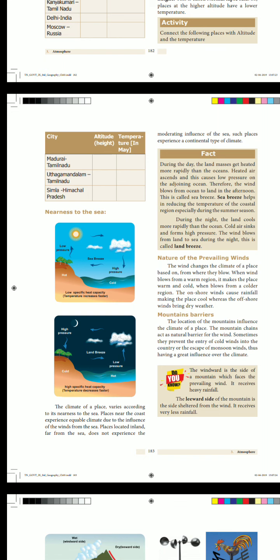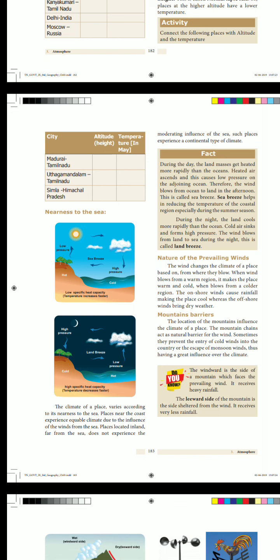Okay, so distinguish between sea breeze and land breeze. What do you mean by that? During the day, the land masses get heated more rapidly than the ocean. The wind blows from ocean to land in the afternoon. This is called sea breeze. During the night, the land cools more rapidly than the ocean. The wind blows from land to sea during the night. This is called land breeze.